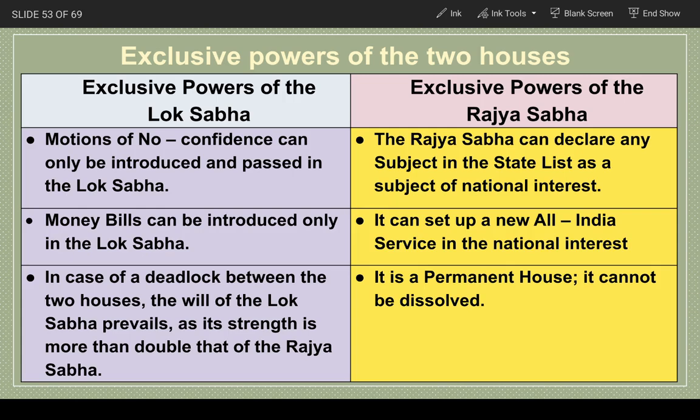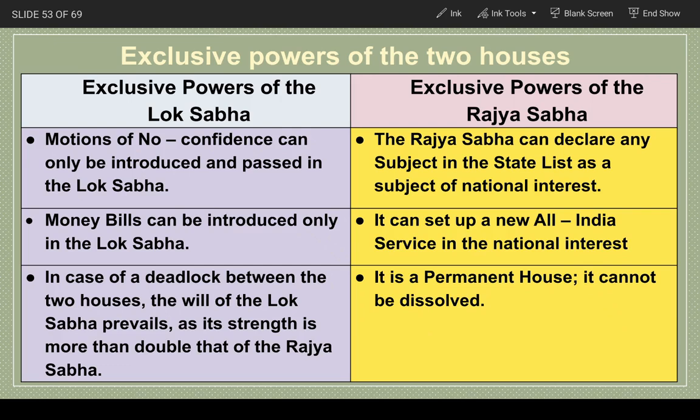Money bills can be introduced only in Lok Sabha. In case of deadlock between the two houses, the will of Lok Sabha prevails. It means that it gets the weightage because its strength is more than the Rajya Sabha. Almost it's double that of the Rajya Sabha.